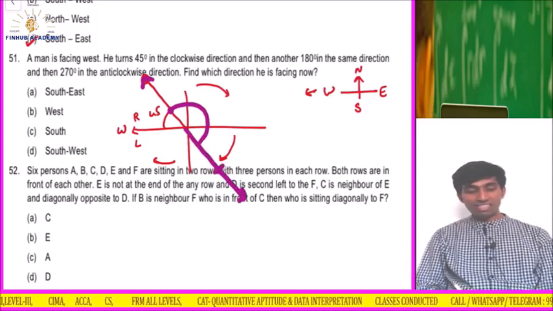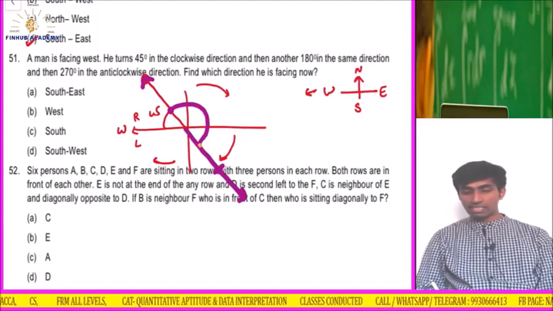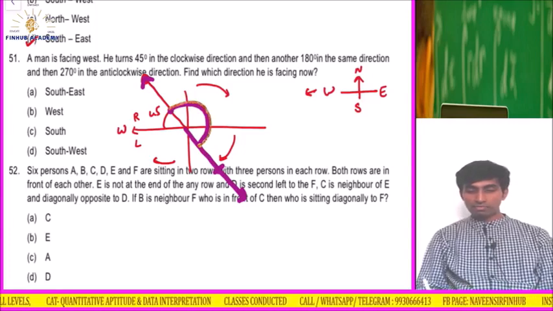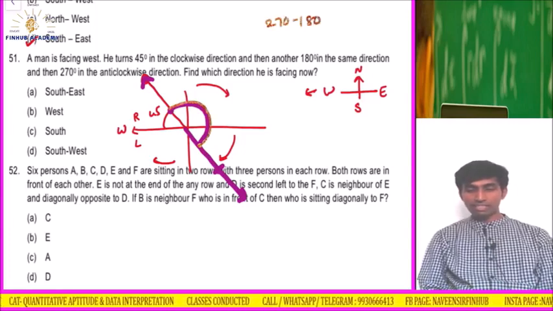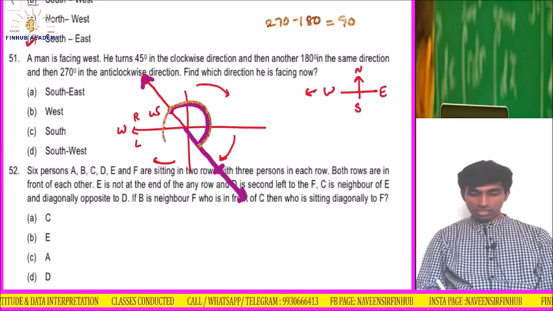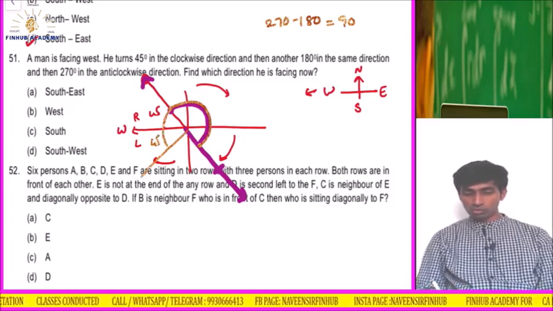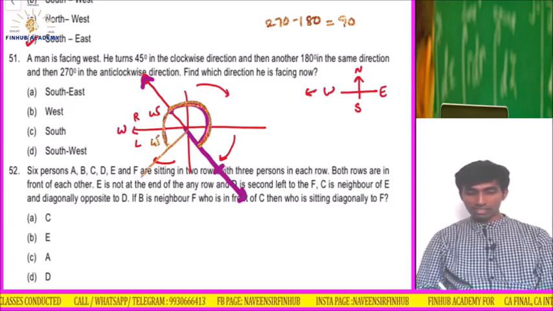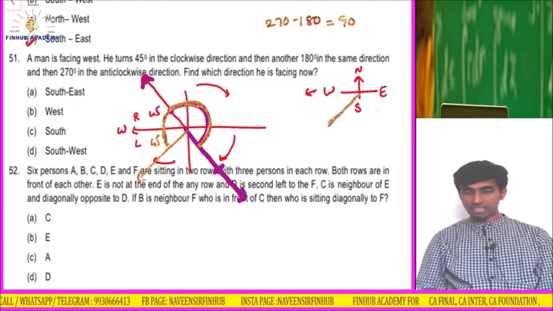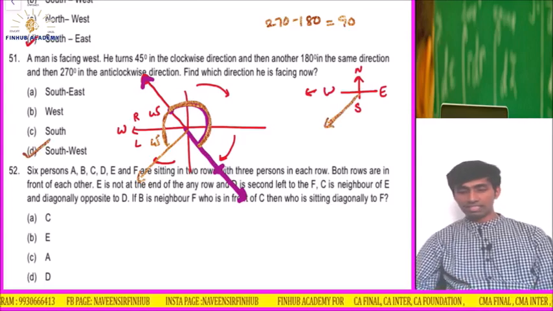And then 270 degree anti-clockwise. Anti-clockwise means what? If he is facing this side, 270 means this is 180, correct? From 270, if I remove 180, it is 90 degree. Means again 45 degree, this 45. So here again 45 degree. Okay, this total now what you see in golden color, this is 270 degree. So in which direction is he facing now? He is facing this direction. So it is what? Southwest direction. Option is what? D. Okay, easy part.